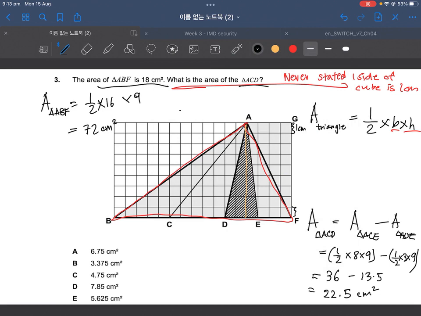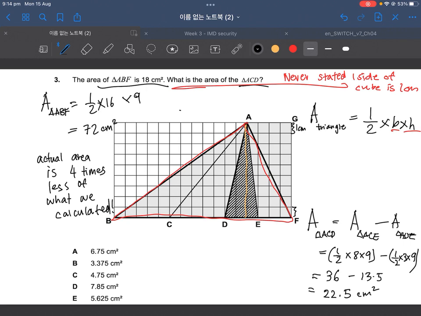Whatever number we find, the actual area is 4 times less. Can you see that? 72 is 4 times bigger than 18, or another way to think of it, 18 is 4 times less than 72. So the actual area is 4 times less than what we calculated.